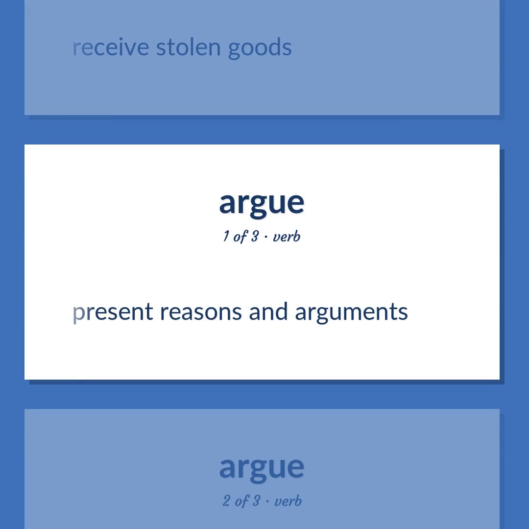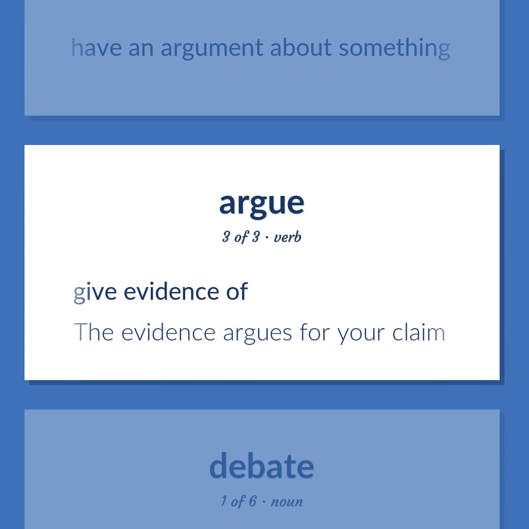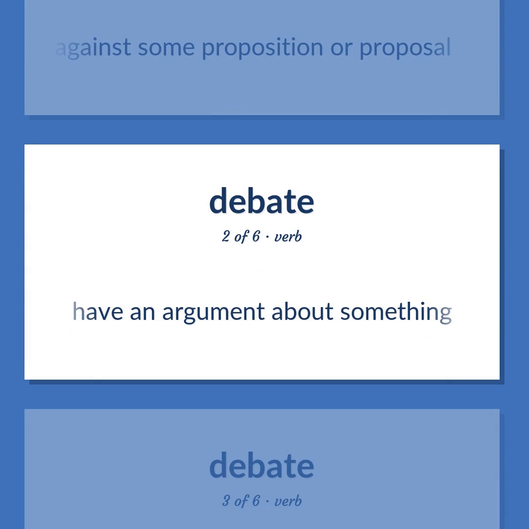Present reasons and arguments. Have an argument about something. Give evidence of. The evidence argues for your claim. A discussion in which reasons are advanced for and against some proposition or proposal. Have an argument about something.